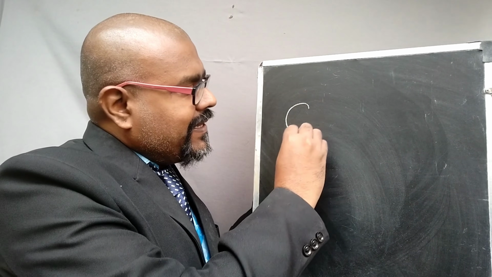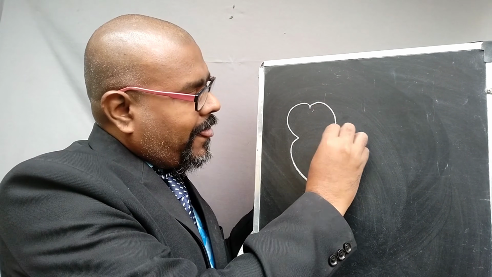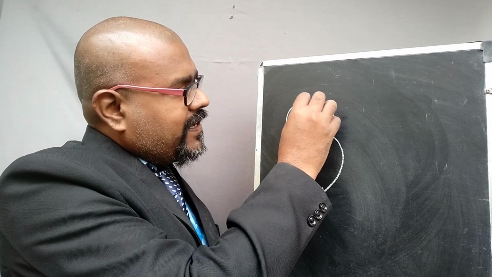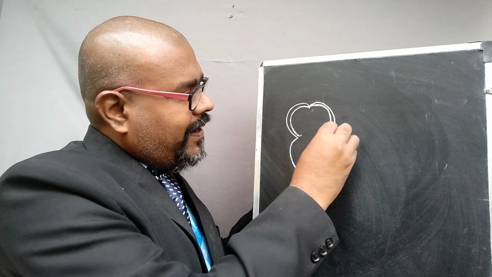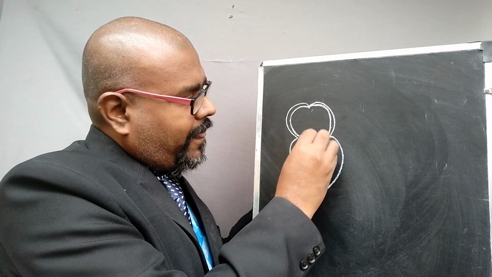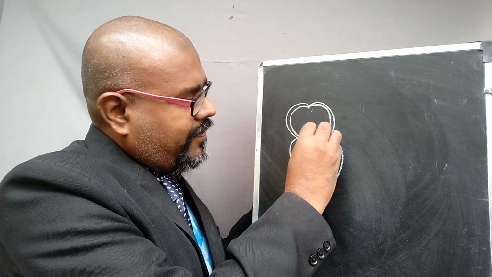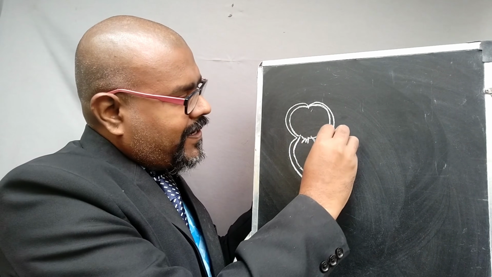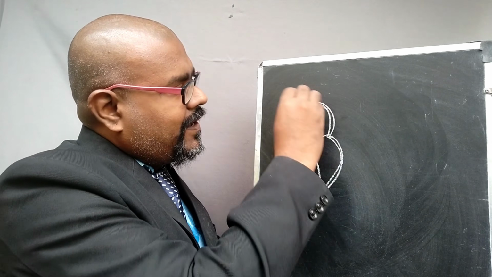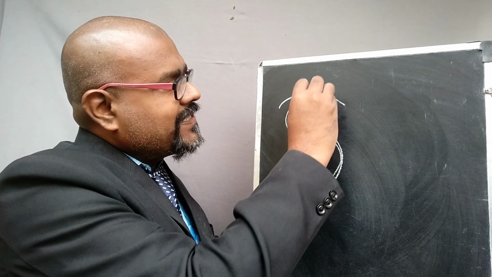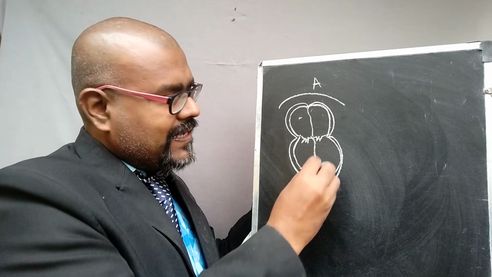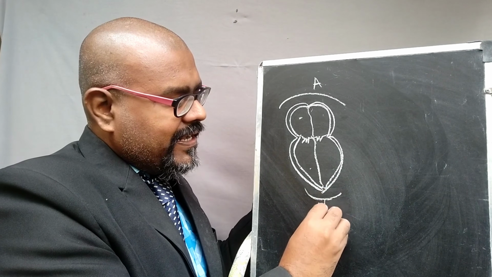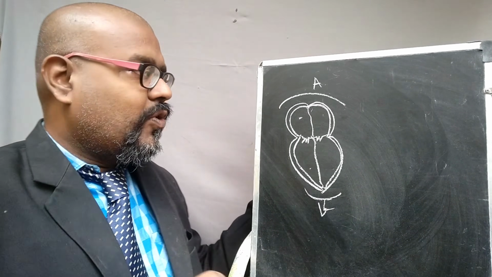Just resembling that, this is a human heart. This is a rough sketch of the human heart. Just look, here the valves are there. These two chambers are considered as auricles, and these two chambers are called the ventricles. We already know that.